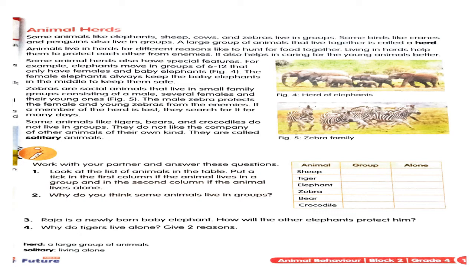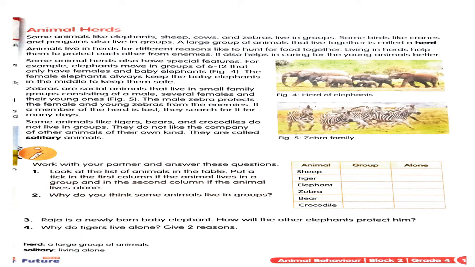Okay, yes. And some animals, like tigers, bears, crocodiles and all, they do not live in groups. They do not like the company of the other animals, even of their own kind. They do not like to live in groups, okay. They like to stay alone. They like to fight alone.